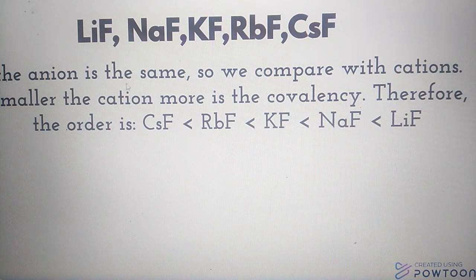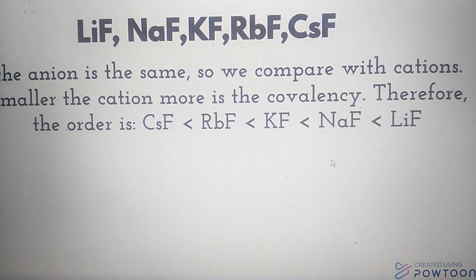Here the anion is the same, so in this case we compare only cations. Smaller the cation, more is the covalency. Why? Because a smaller cation shows more polarizing power, therefore shows more covalent character in a compound.